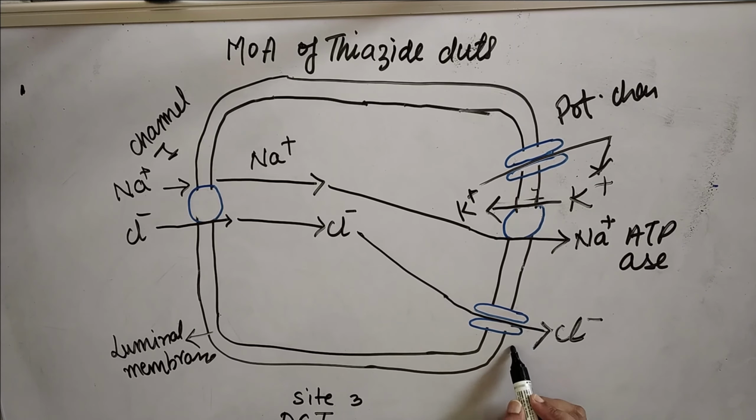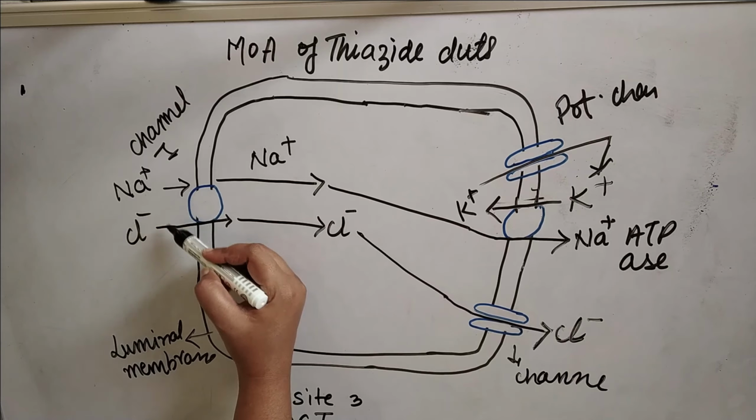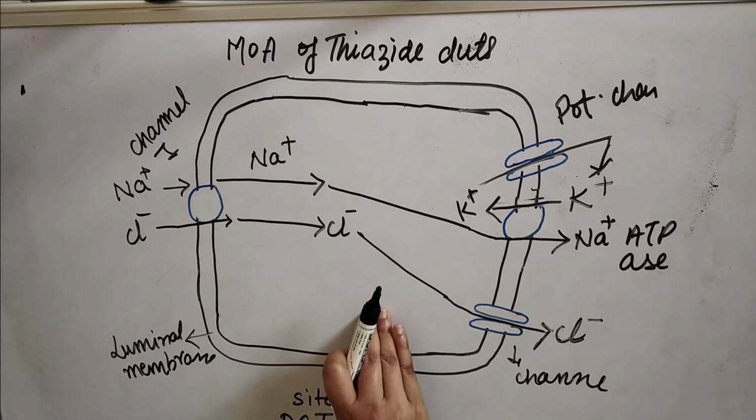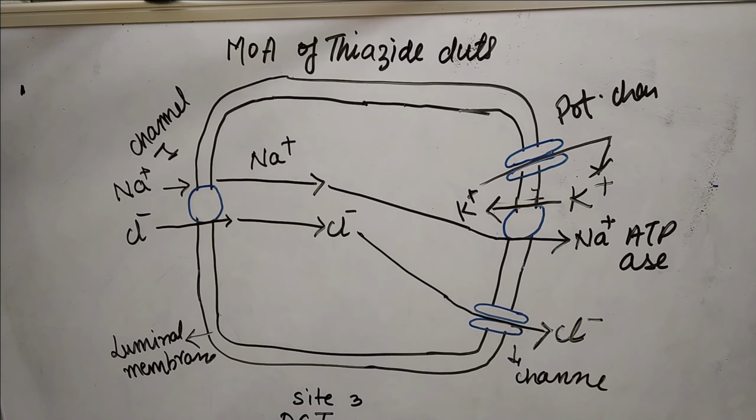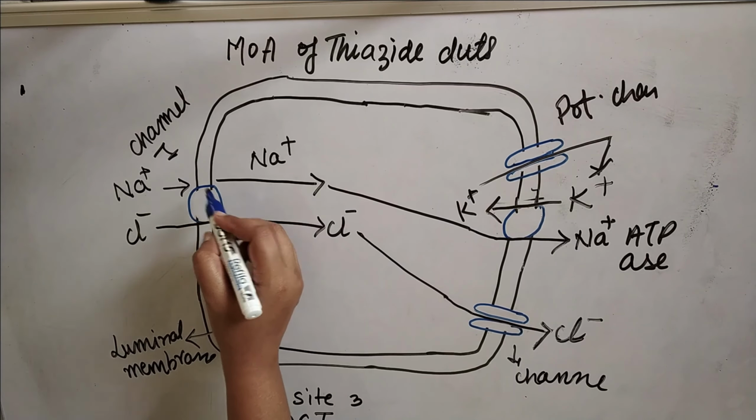And here you can see this is the chloride channel, another channel. The chlorine which is entering inside the DCT will go outside from this channel. So overall this ion influx and outflux will maintain the osmotic pressure. Through this channel the sodium and the chloride enter inside the DCT. Through the sodium potassium ATPase channel the potassium can enter inside the DCT, and through the chloride channel the chlorine can leave. So basically our thiazide diuretics will inhibit this channel.